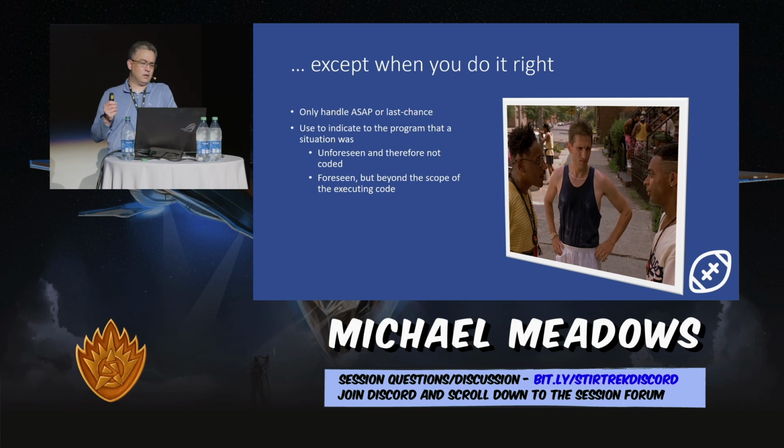And we should use exceptions to indicate to the program, whether it's ours or something else that's using our code, that something happened and it's not within the bounds of the business logic that we're writing, right? We don't know what to do with it. Here's an exception. If you know what to do, great. If not, it's an error, right? That's it. We should not overcomplicate exceptions beyond that.